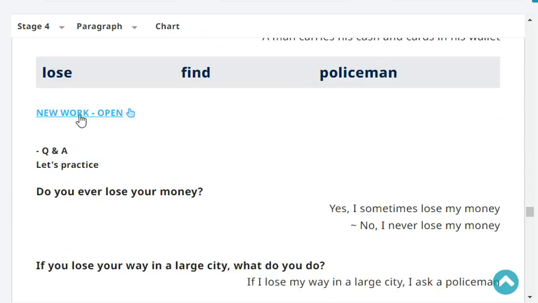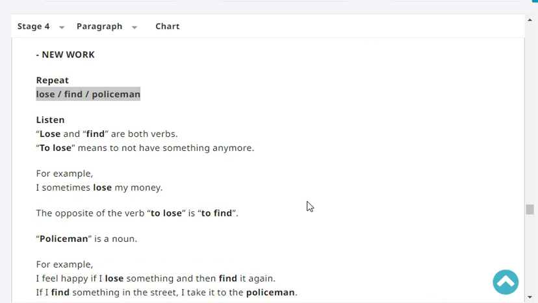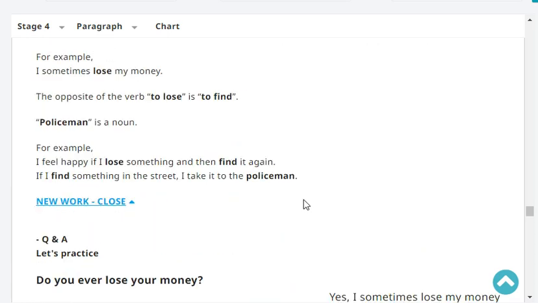Next, repeat. Lose, lose, find, find, policeman, policeman. Very good. Okay, listen. Lose and find are both verbs. To lose means to not have something anymore. For example, I sometimes lose my money. The opposite of the verb to lose is to find. Policeman is a noun. For example, I feel happy if I lose something and then find it again. If I find something in the street worth a lot of money, I take it to the policeman.